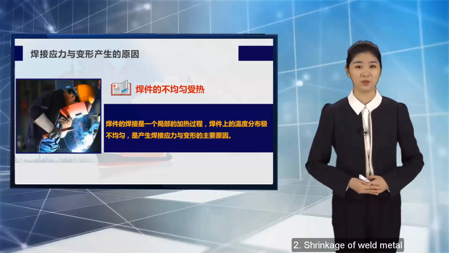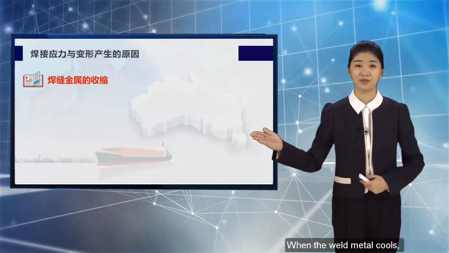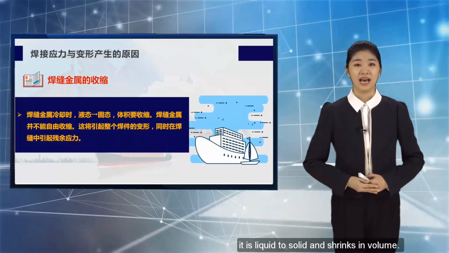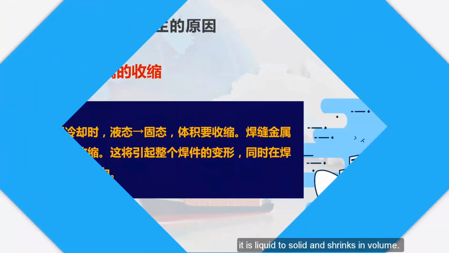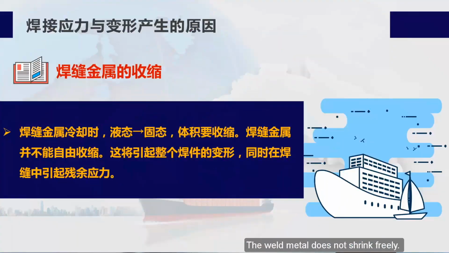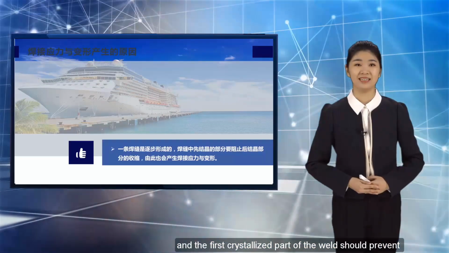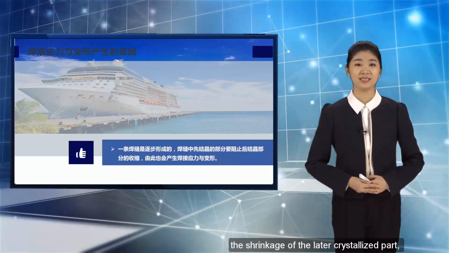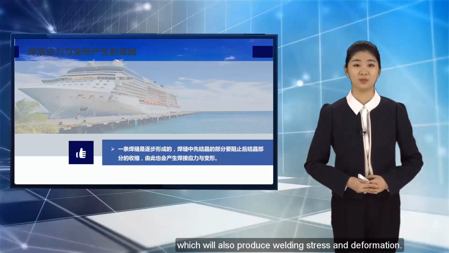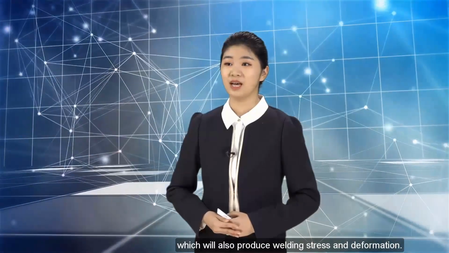2. Shrinkage of weld metal. When the weld metal cools, it goes from liquid to solid and shrinks in volume. The weld metal does not shrink freely. This will cause deformation of the entire weldment and at the same time cause residual stress in the weld. A weld is formed gradually, and the first crystallized part of the weld prevents the shrinkage of the later crystallized part, which will also produce welding stress and deformation.